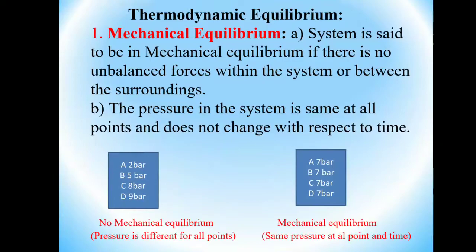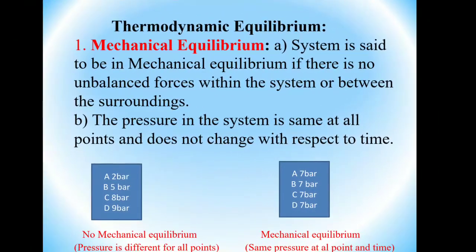Just remember that mechanical equilibrium means there is no unbalanced force within the system or within the surrounding. Suppose consider any system. At all points of that system the pressure should be the same. We call that the system is in mechanical equilibrium. Now mechanical equilibrium is over. Next we have to move to the second one. What is it?